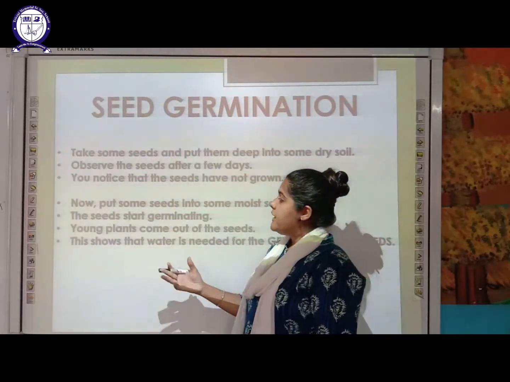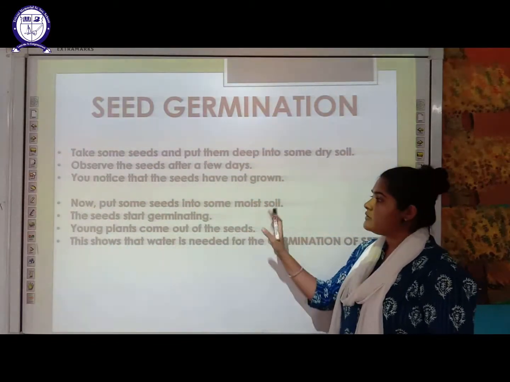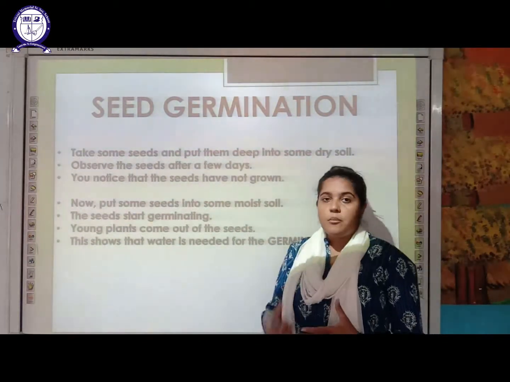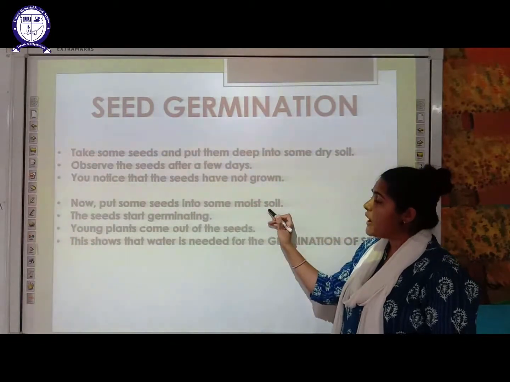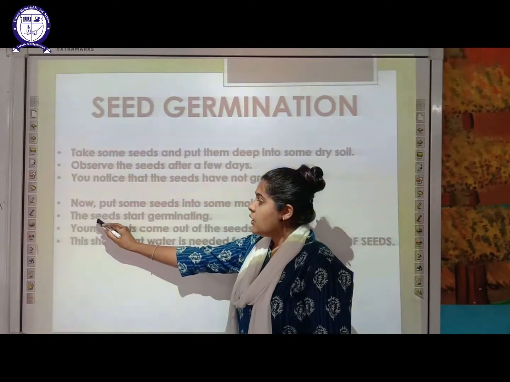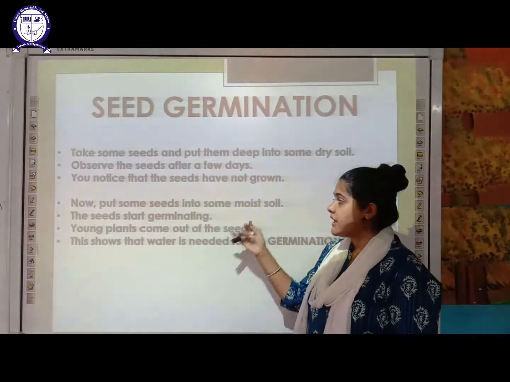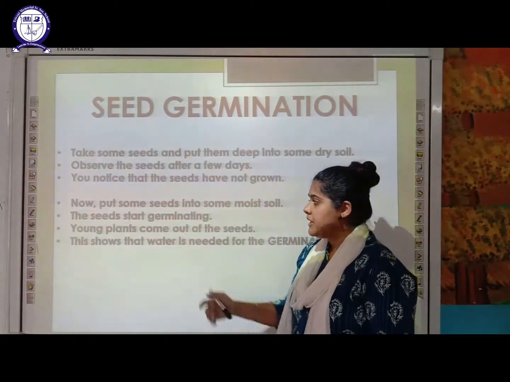What else do you have to do? Now you have to put some seeds in some moist soil. So take some seeds and put them in moist soil. Moist soil means it has water in it. You have taken seeds and put them in moist soil. Now you will observe that the seeds have started germinating. Those seeds which are sown in moist soil have started germinating.